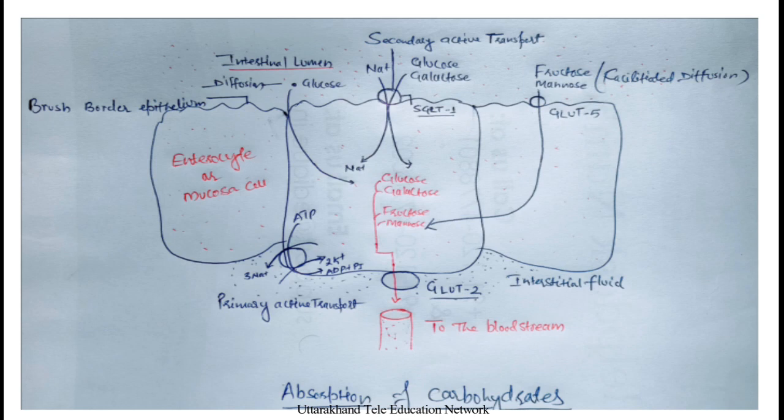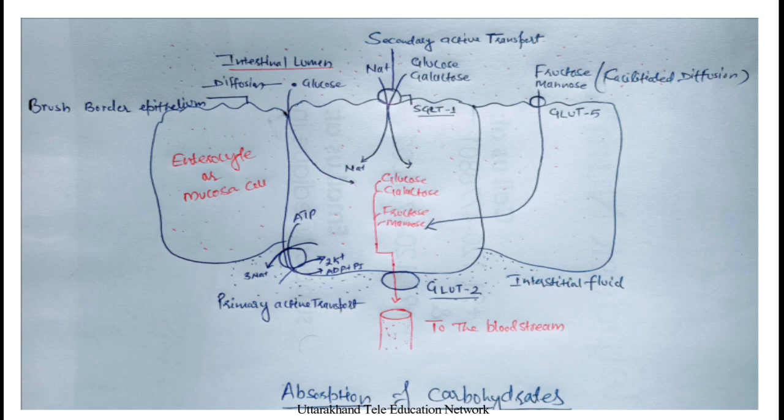By this mechanism, sodium from the lumen can travel down its gradient. Sodium concentration is high in the lumen and it goes into the enterocyte because of the sodium potassium pump. Through the sodium dependent glucose transporter, glucose and galactose also travel with sodium.